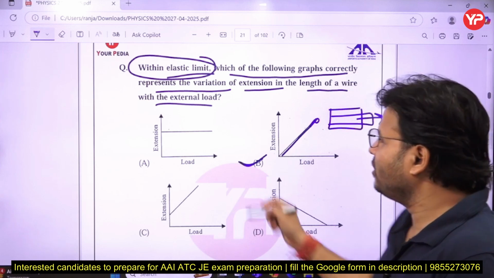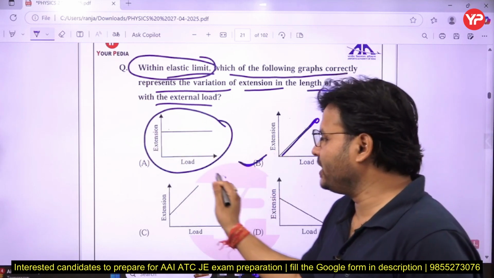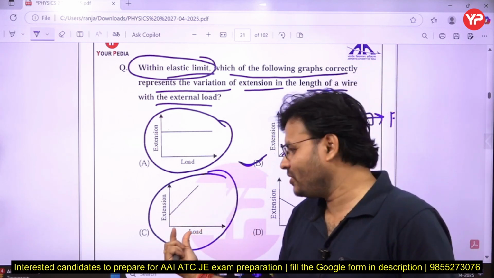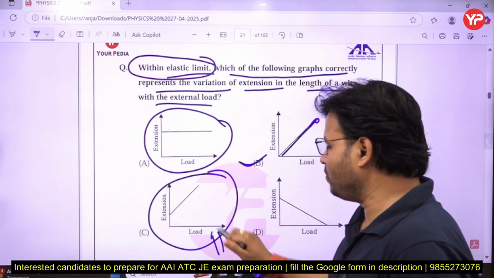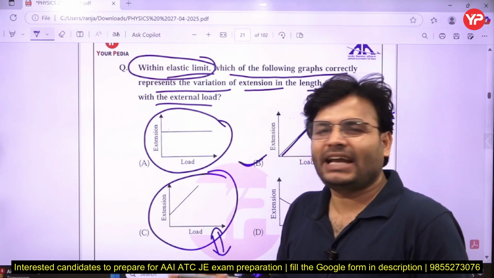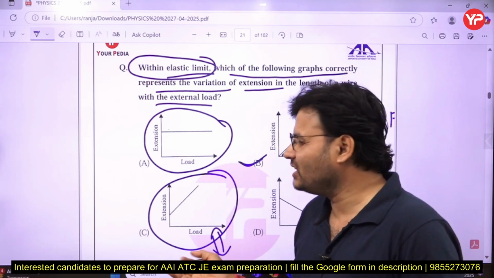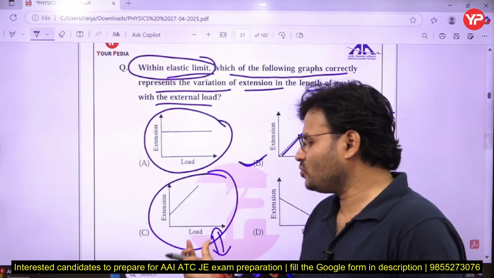Can anybody tell me what the other curves are? You have to comment for which material we can see a curve like that. This is known as a pseudo-plastic fluid. Do you know that is called a pseudo-plastic fluid? I will teach you in the fluid mechanics part, the mechanical properties of fluids. In that I will discuss the types of fluid. So that is called pseudo-plastic.